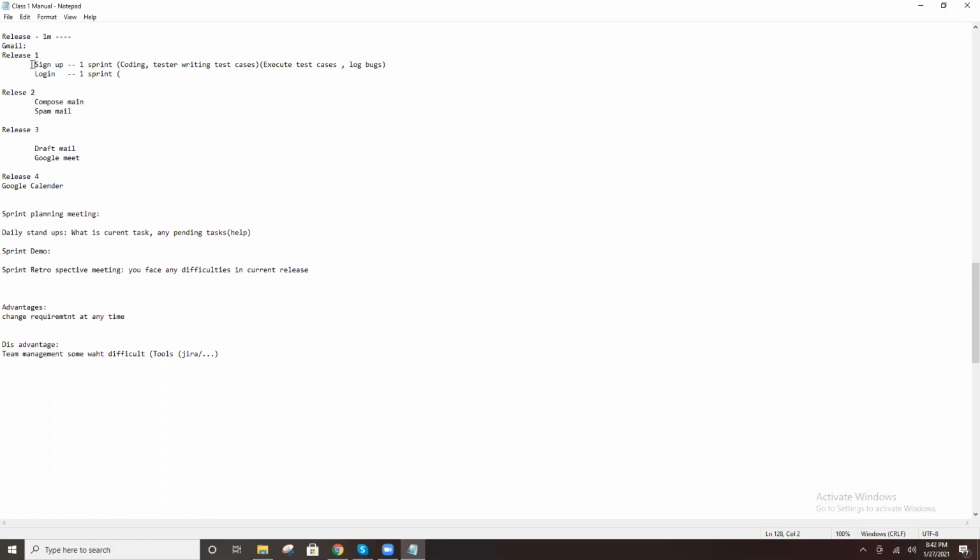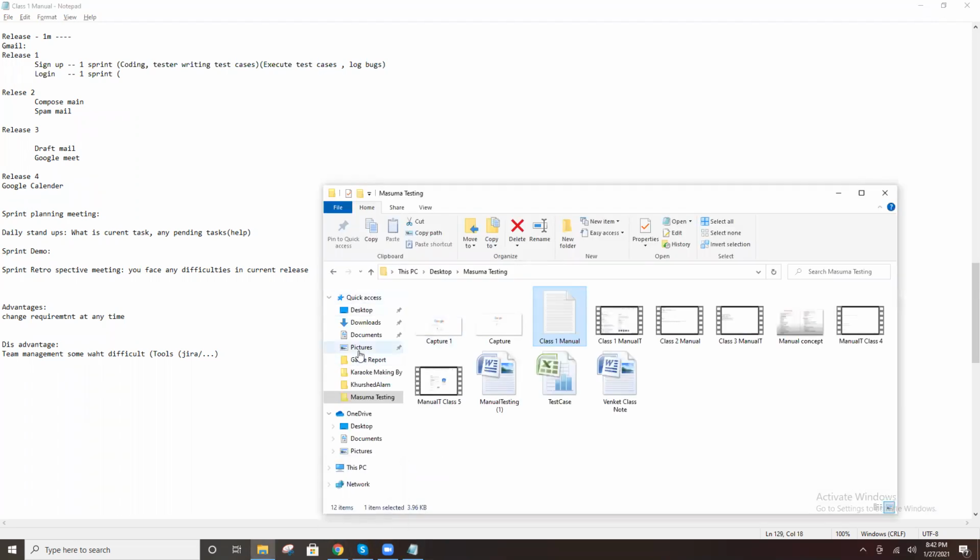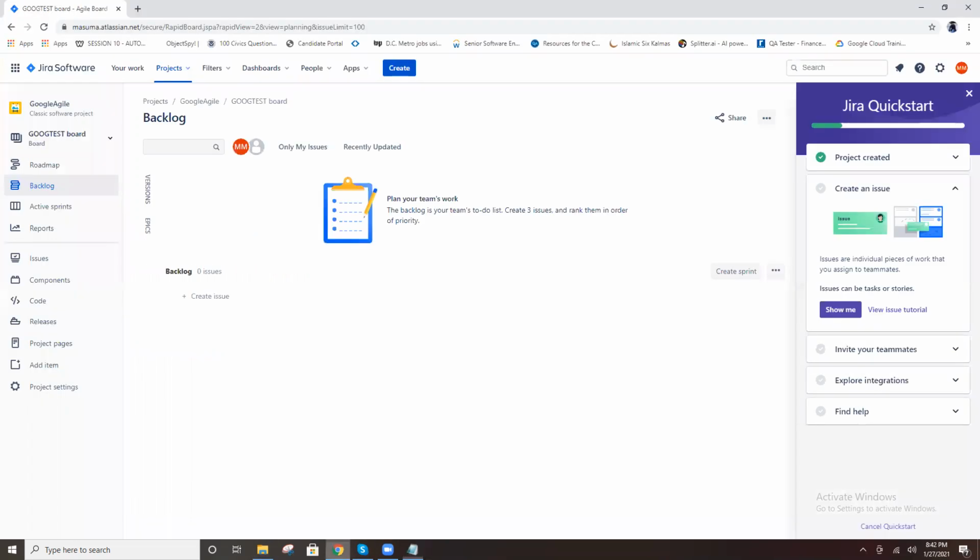So total two sprints, okay? In the current release, what we are developing is sign up and login, right? And in the second release, compose mail, spam mail, like that. As of now, this is the first release, the first sprint. First of all, we don't just create a board, that's it, right? As of now.